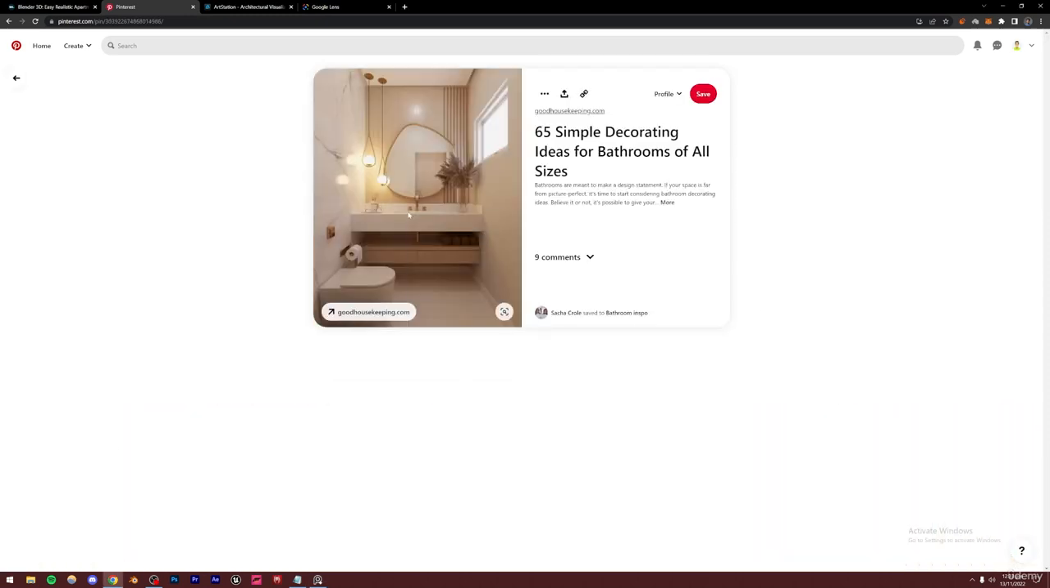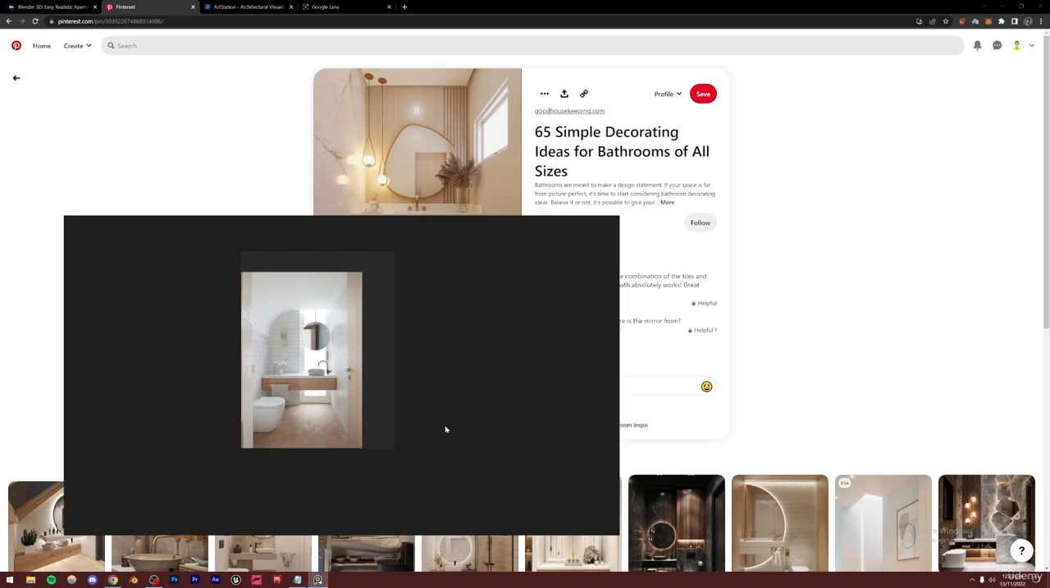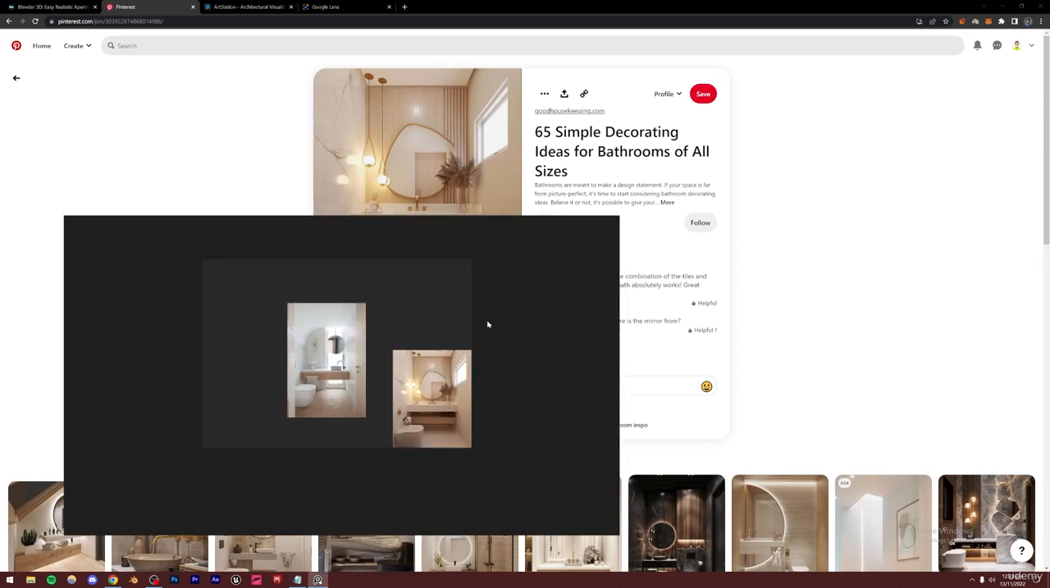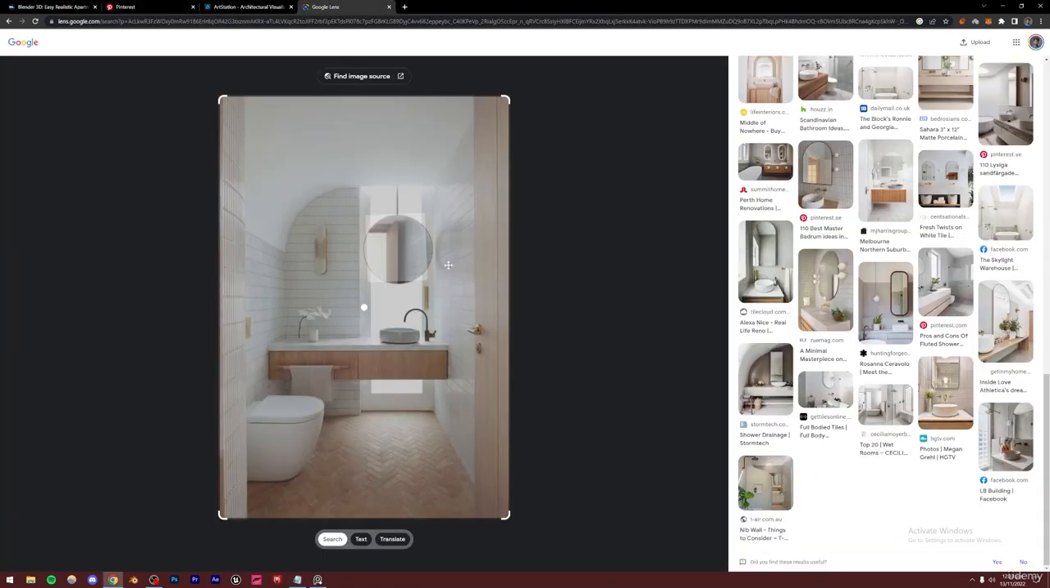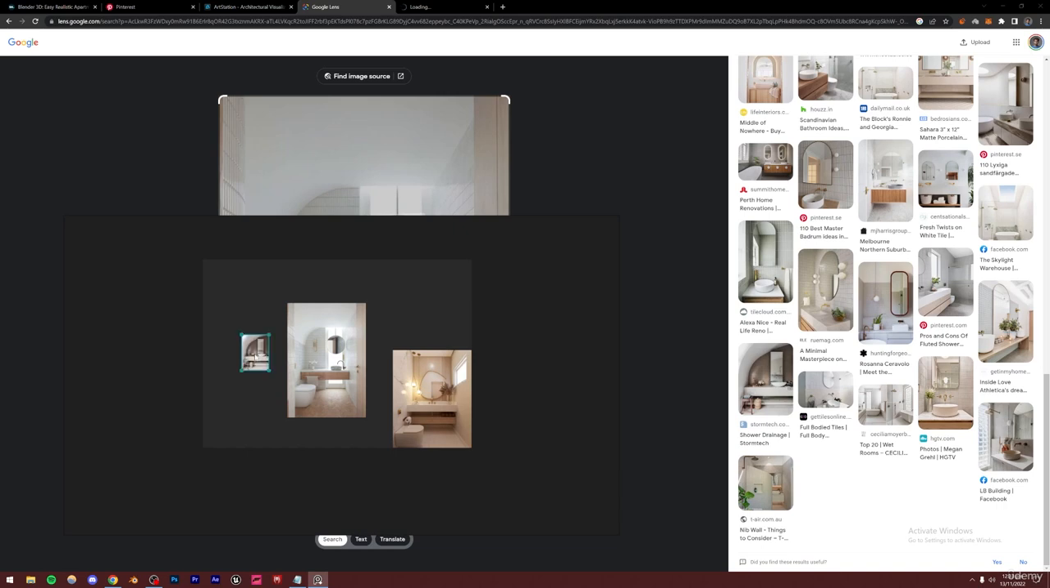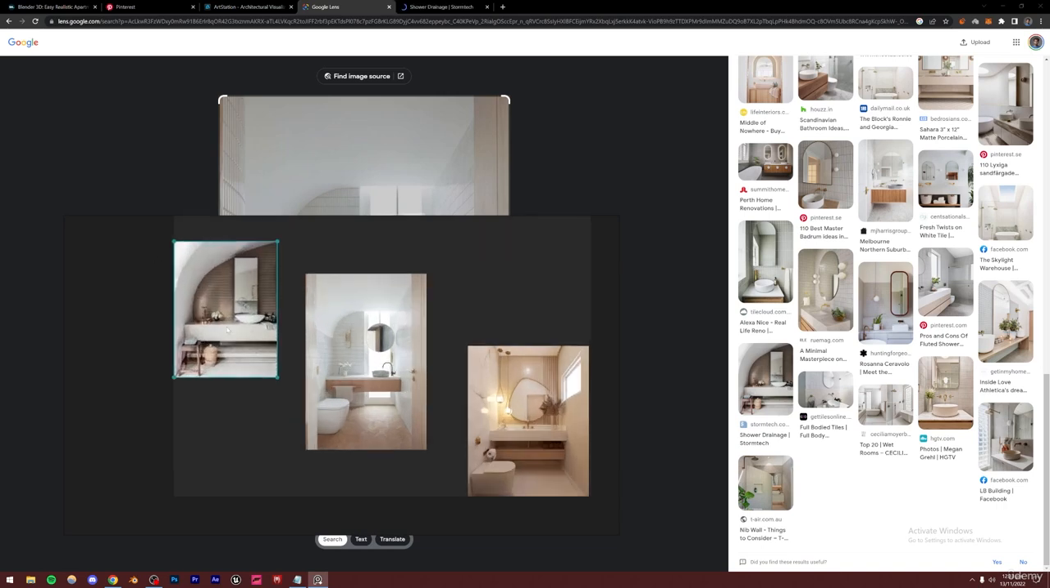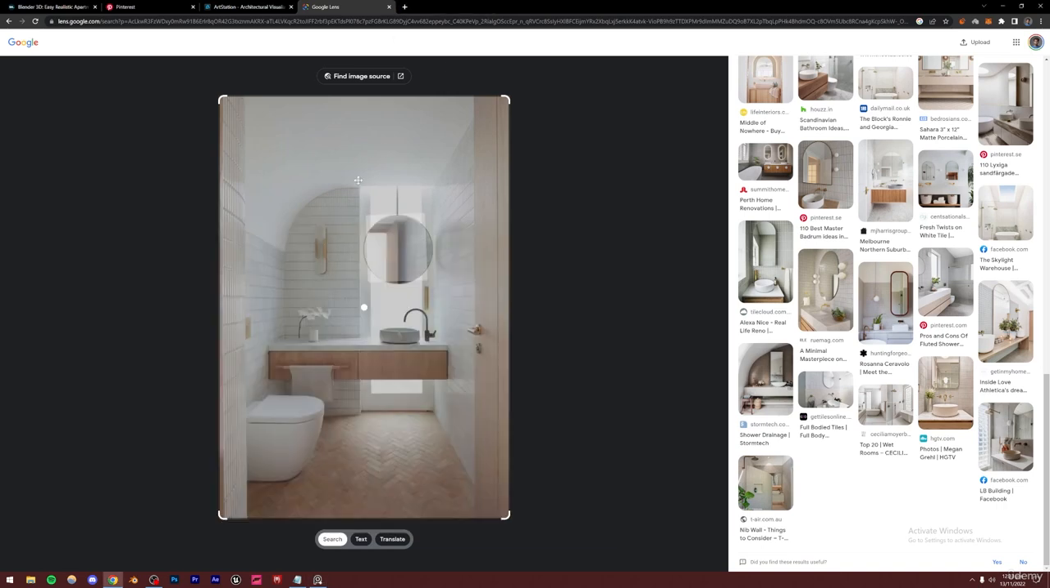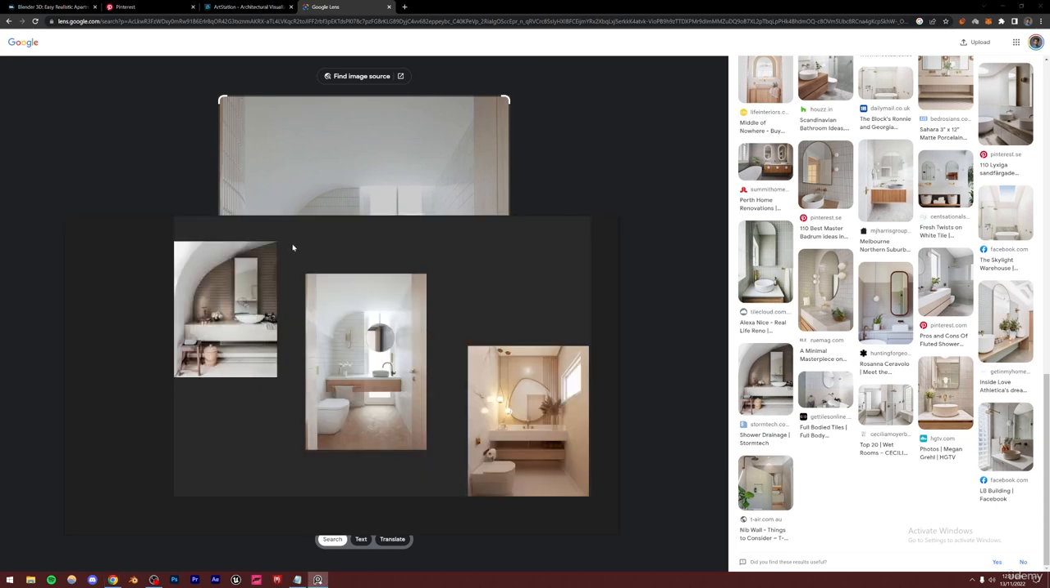And let's say I like this one as well. I'm just going to copy this as well, and I'm going to be pasting this. So you can basically gather all your references in one place. And let's say if I like this one as well, I can simply right click, copy image, and then I can just paste it here as well, enlarge it, and yeah. So that's how you use this reference gathering tool.